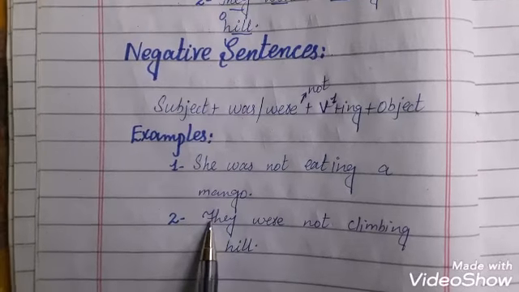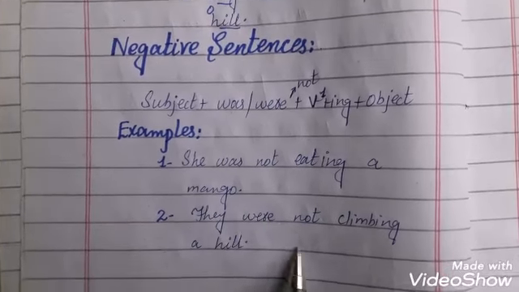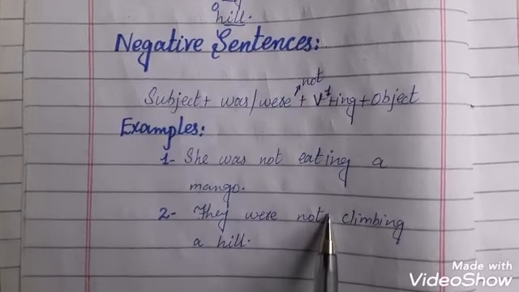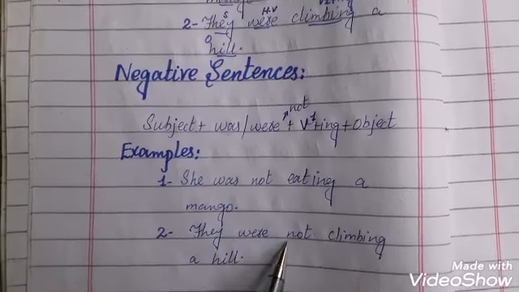Similarly, we will use not in sentence number 2. They were not climbing a hill. The use of not makes this sentence negative sentence.